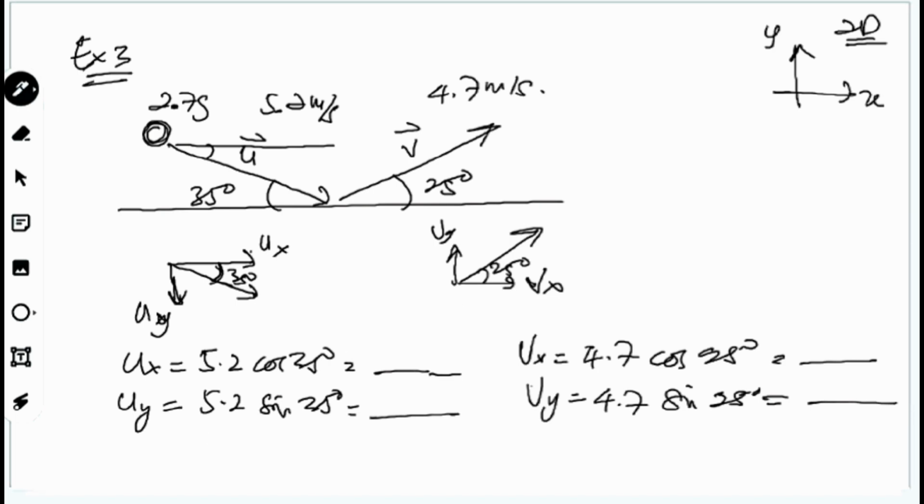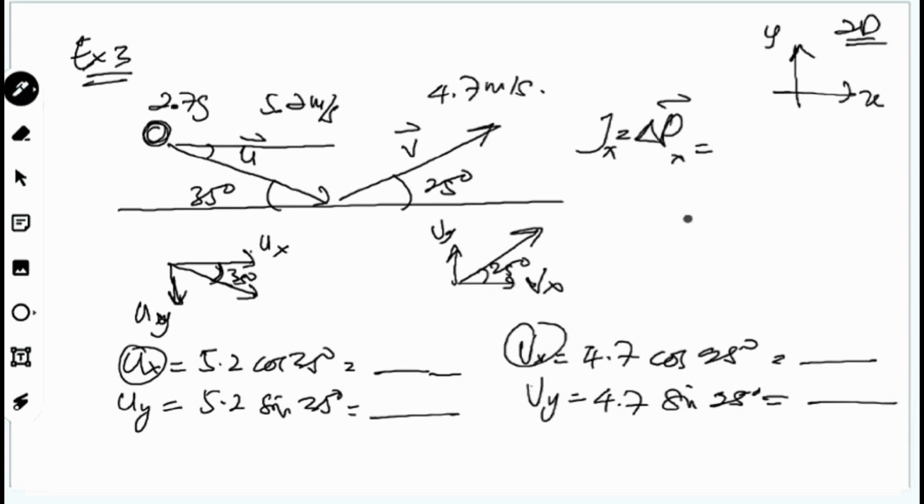For the change in momentum, the basic approach is using vectors. You can use vectors, but this one is different since there are two components, x and y, so you do x with x, y with y. So the change in momentum, that means the impulse, for the x component, or the change in momentum for the x component, involves ux and vx here. So you have to subtract here.